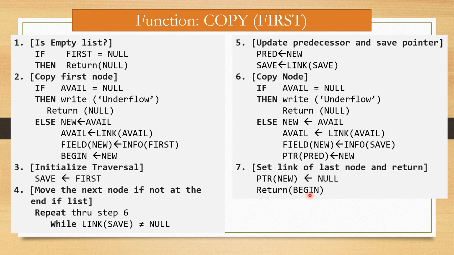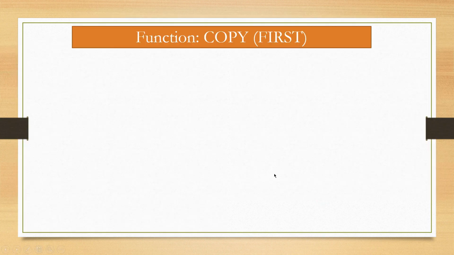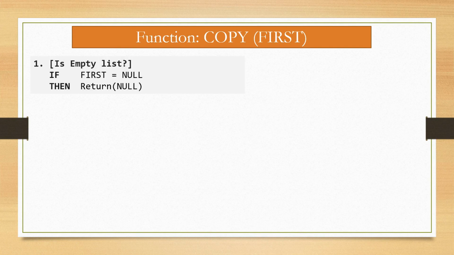So it will point us at begin. This way we can copy a linked list and create a copy of the linked list. Now here is the tracing of the algorithm of copy linked list. For this, the first step is an empty list: if first is equal to null, then return null.